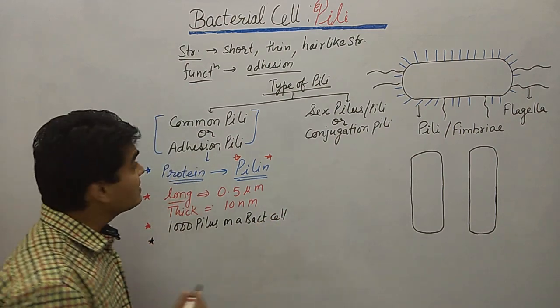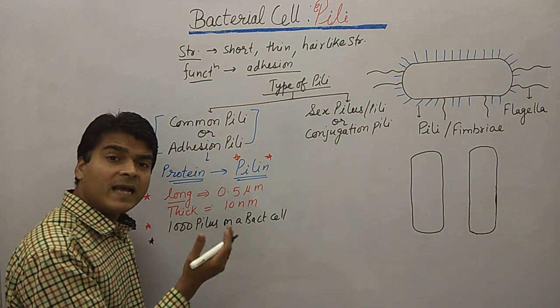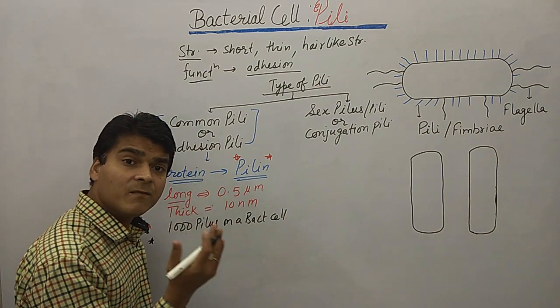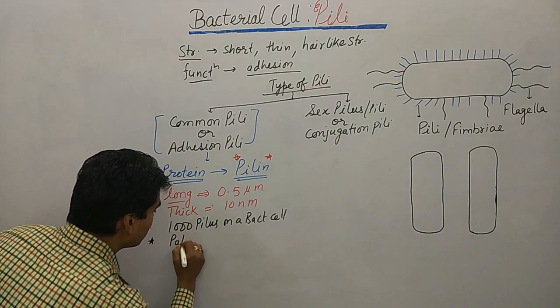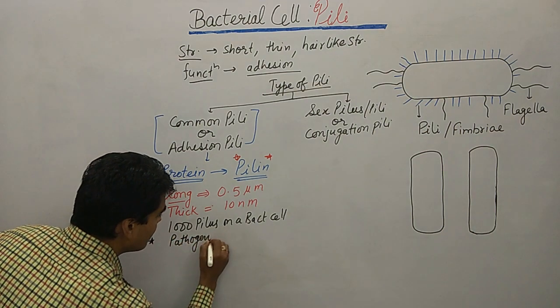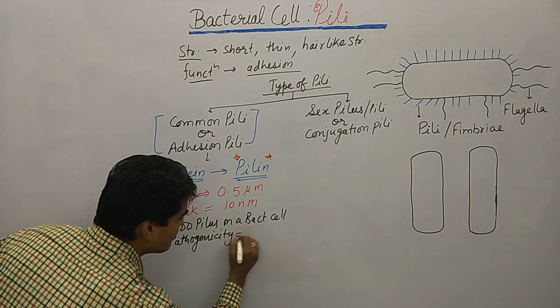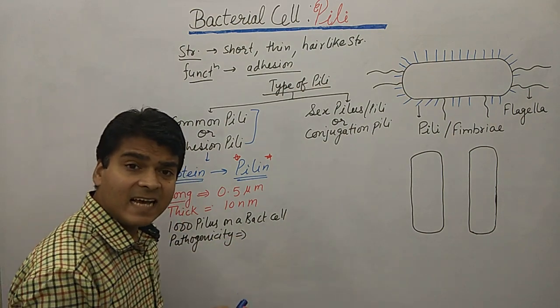Just look here, common pilus is also an organ of pathogenicity. There are some examples of bacteria like Neisseria, Neisseria gonorrhoeae. The Neisseria gonorrhoeae which have pilus can cause pathogenicity. They can cause gonorrhoea. But there are some Neisseria gonorrhoeae which do not have pilus.